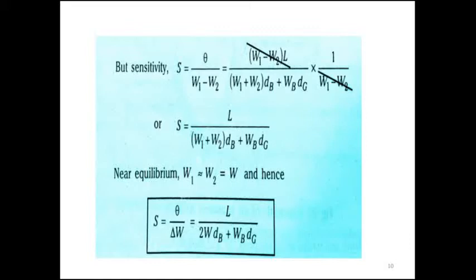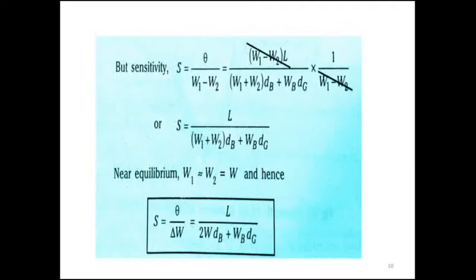If you rearrange and solve the equation, you will get theta equal to (W1 minus W2) into L divided by (W1 plus W2) into dB plus WB into dg. So this is the theta we are getting from the above equilibrium equation. Let us find out the sensitivity.